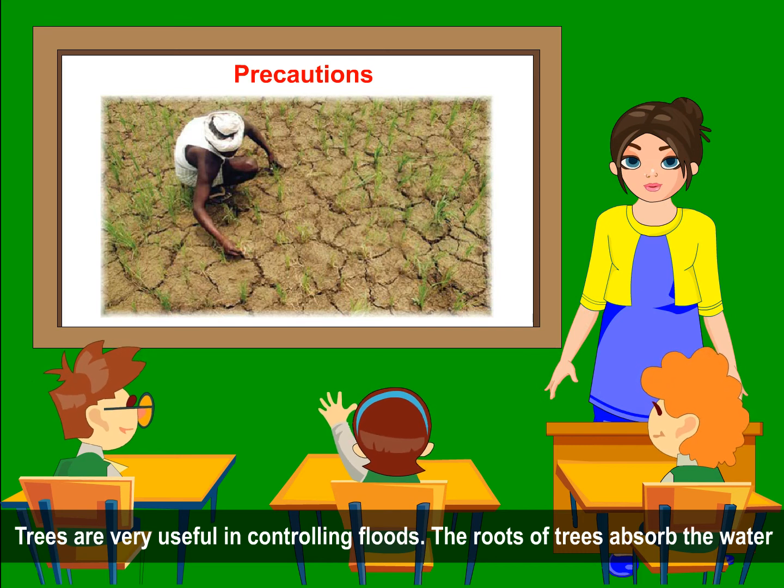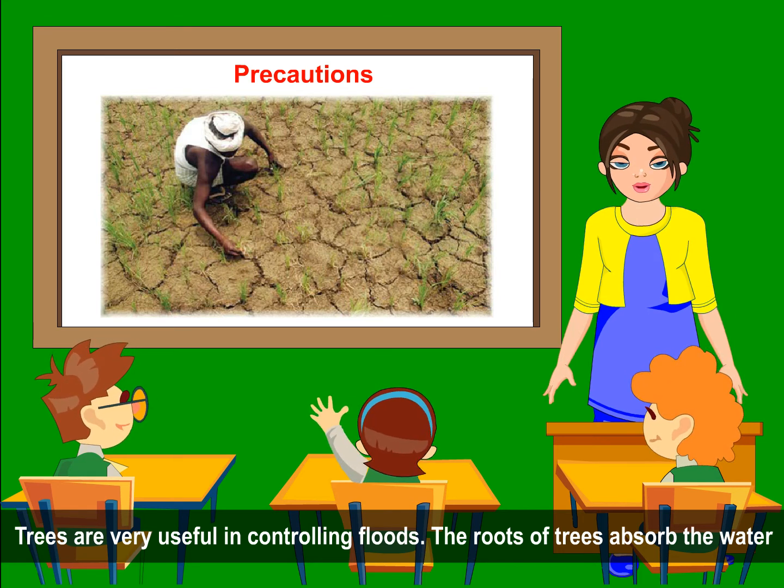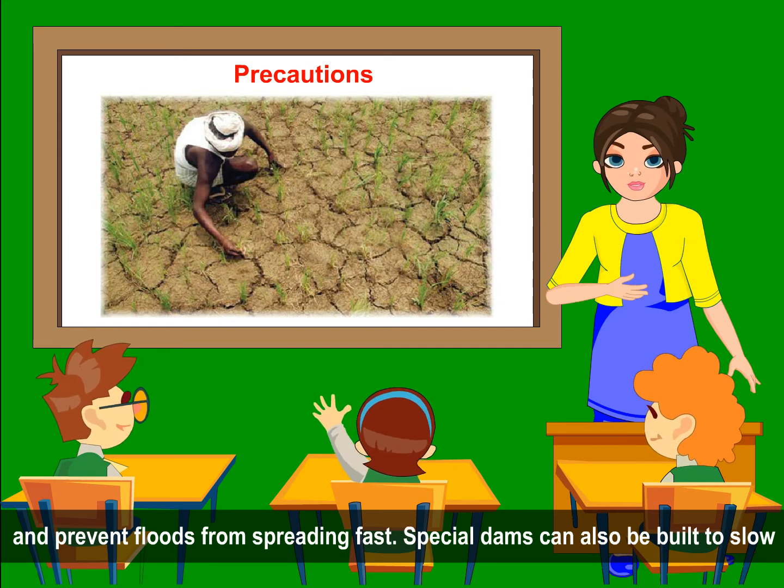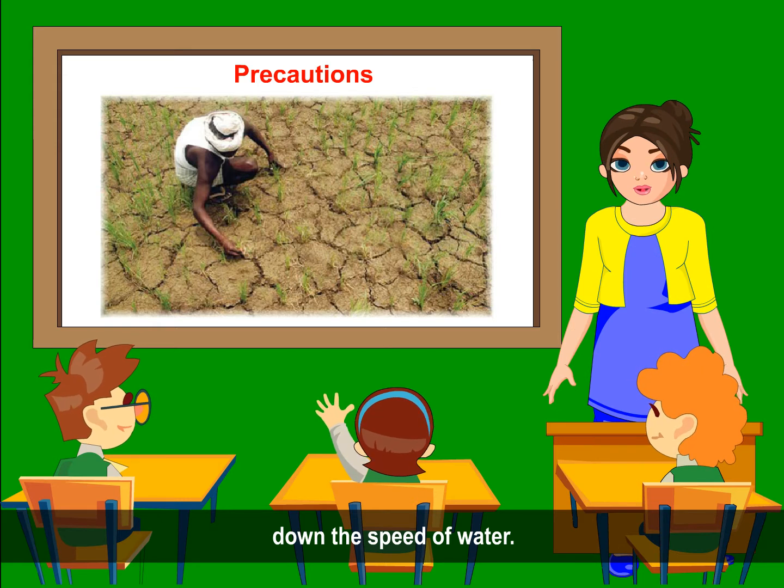Trees are very useful in controlling floods. The roots of trees absorb the water and prevent floods from spreading fast. Special dams can also be built to slow down the speed of water.